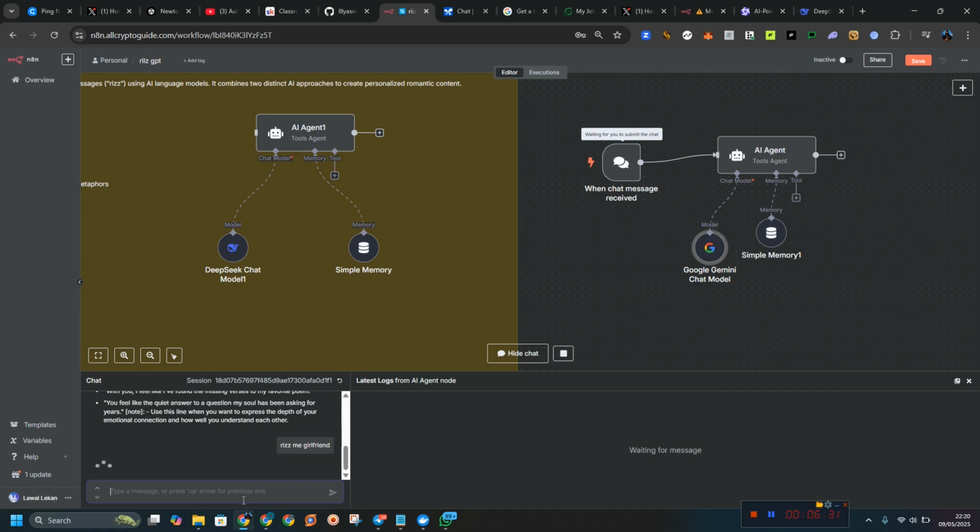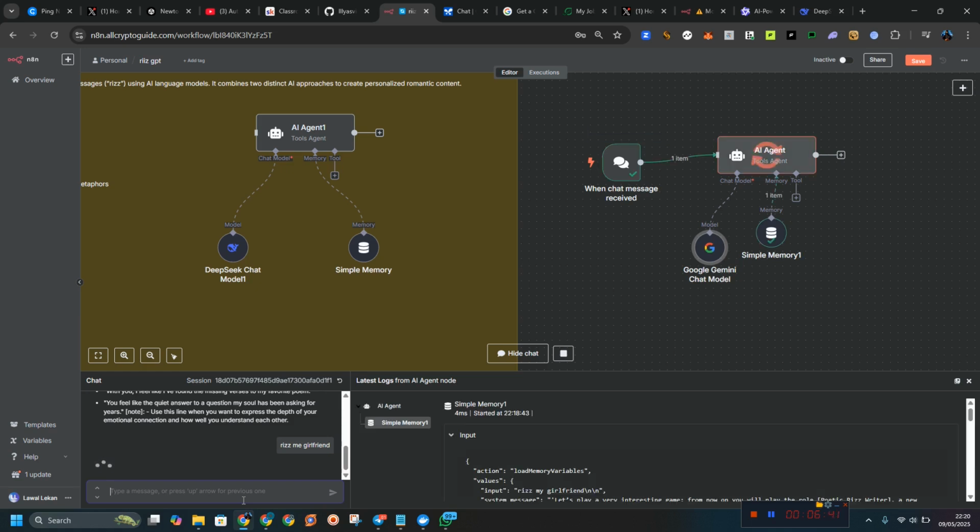If you don't want to use this, you can register for OpenRouter. I'm going to explain OpenRouter in the next video. For now, I'm using the DeepSeek API, which is actually working for me. Okay, let's see what we got. Maybe this one is not going to write a long poem for us. Maybe it's going to understand what we are saying.